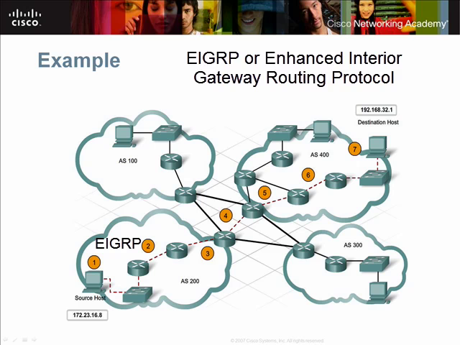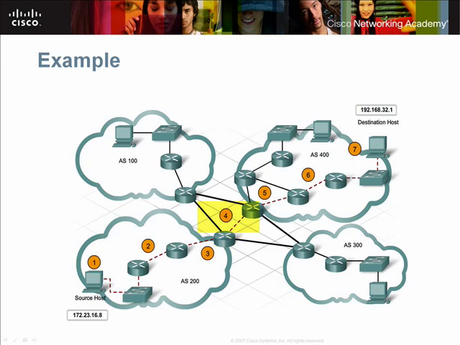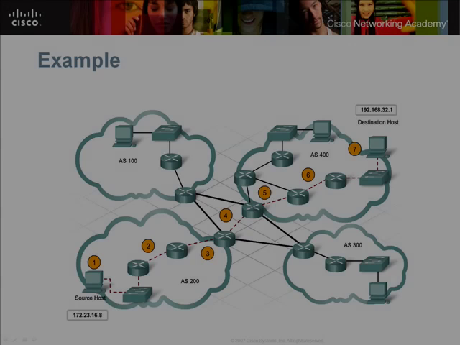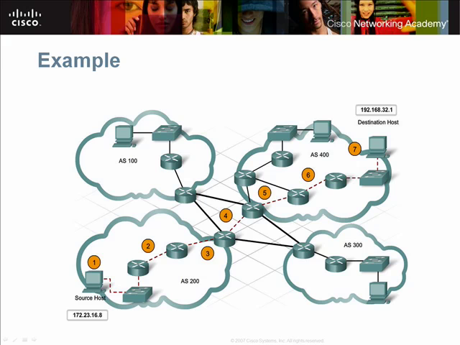In this case, the routers have determined to send the packet to the gateway router in step 3. The border gateway router is necessary because the traffic must flow out of AS200 into AS400 as represented in step 4. The border gateway router has a list of its neighbor border routers. This list is used to find a gateway that will facilitate delivery to AS400. In step 5, the border gateway router for AS400 delivers the packet to other routers that are using interior gateway protocols within AS400. The packet is delivered to the destination network and ultimately to the destination host.